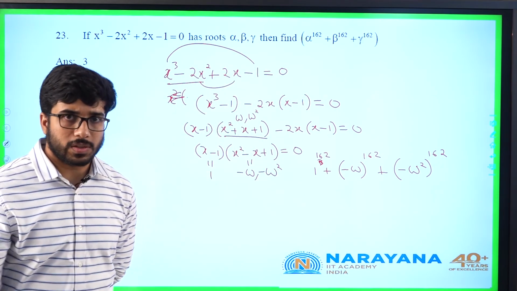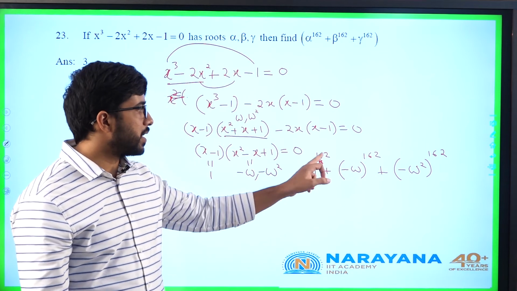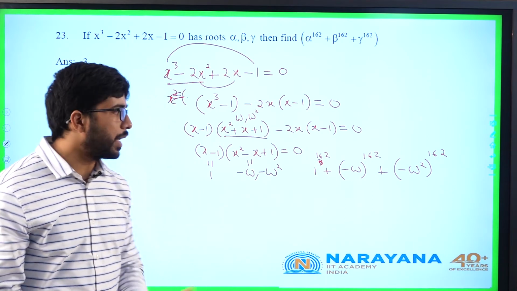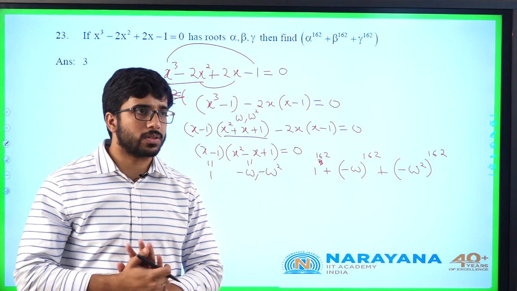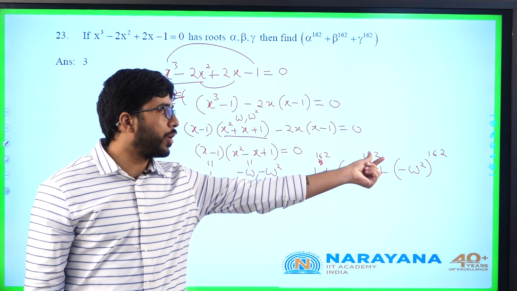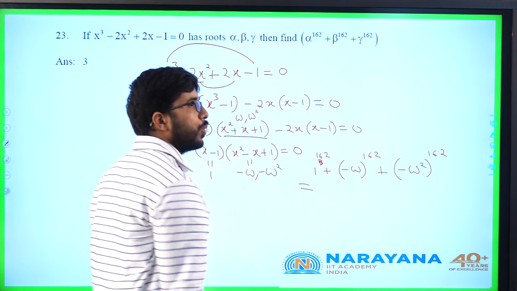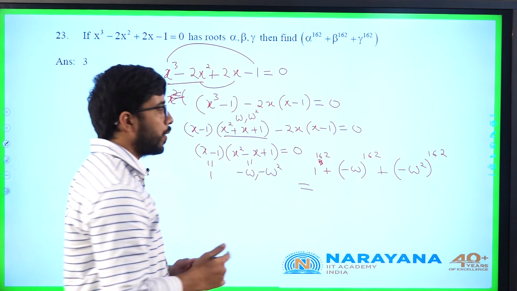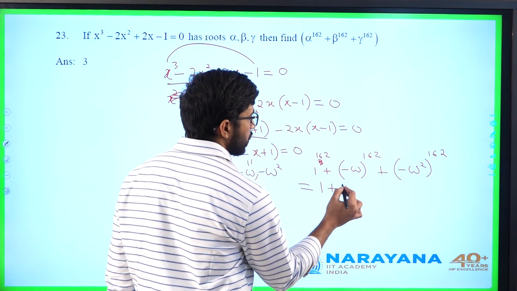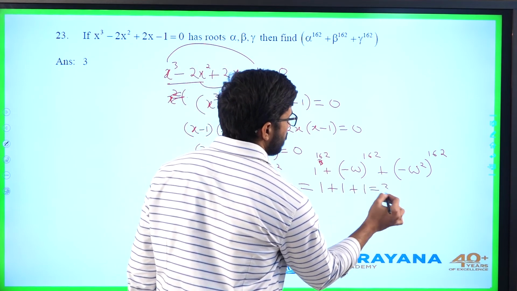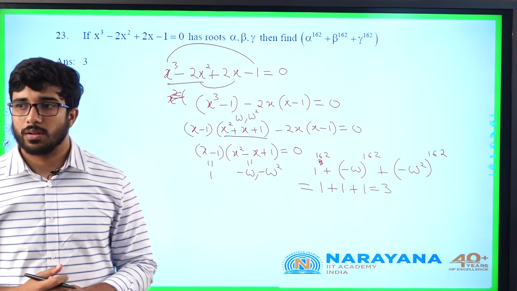162 is a multiple of 6. The sum of digits 6, 7, 8, 9 is a multiple of 3 and it is an even number, so it is a multiple of 6. So (minus omega) whole power of a multiple of 6 will always be 1. (Minus omega square) whole power of a multiple of 6 will always be 1. 1 plus 1 plus 1. The answer is 3. Okay.